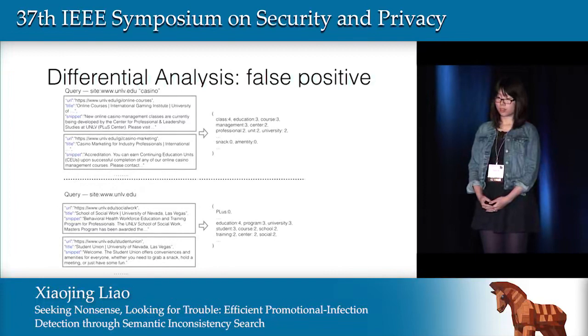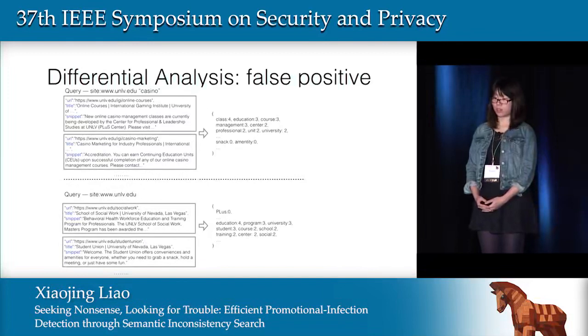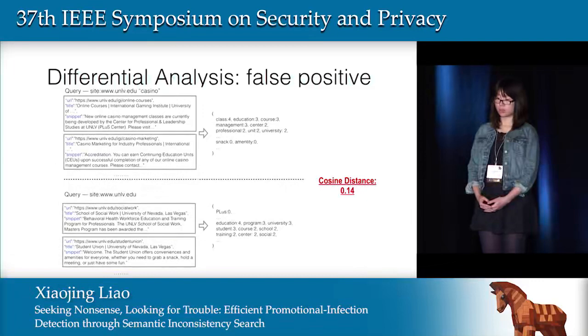We search casino on the University of Nevada, Las Vegas website, and we extract terms from the search results, such as course, education, and student. If you search the original website, you will get similar terms. So the cosine distance between these two search results is quite small.